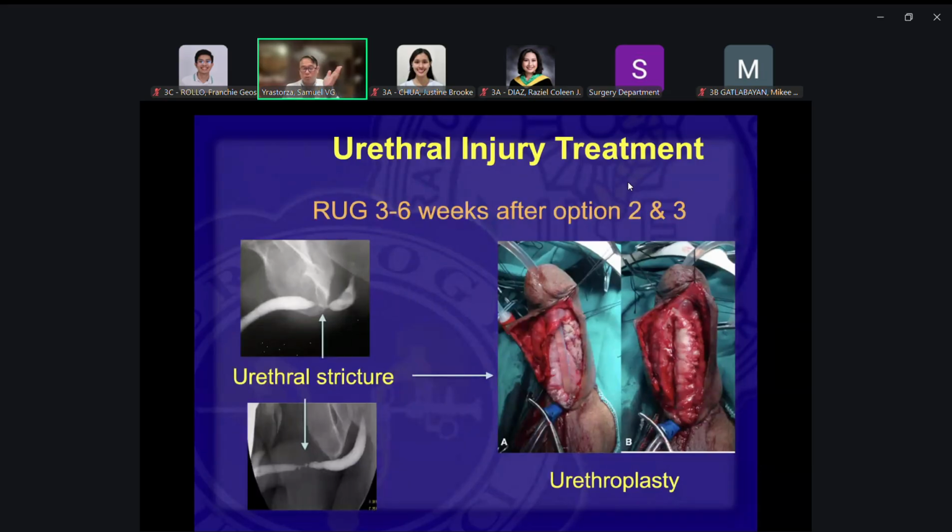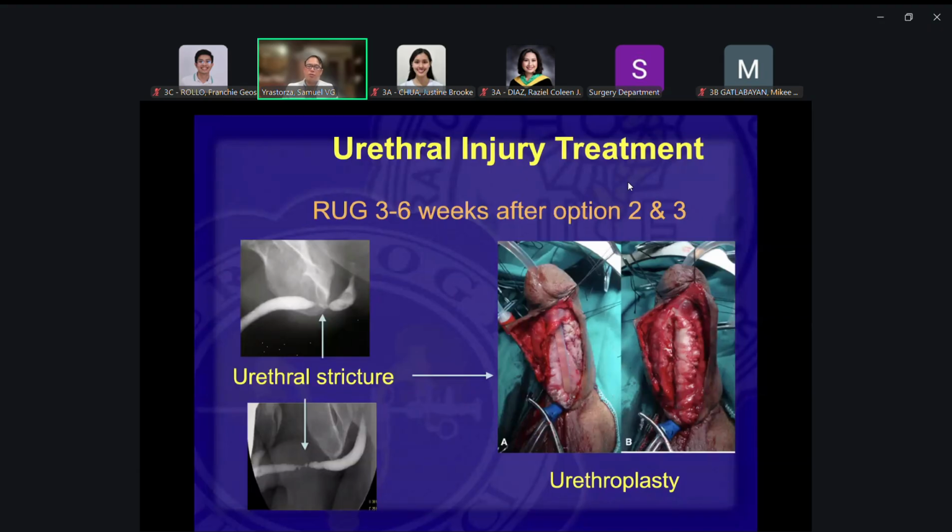Now, if you do cystostomy or the catheter insertion, after 3 to 6 weeks of the injury, you need to do something. Either take out the catheter and the patient is able to void. But if the patient is unable to void properly, then you do the retrograde urethrogram again and check for strictures because of the injury.